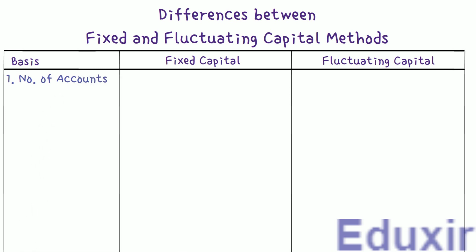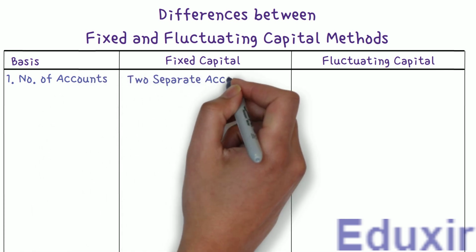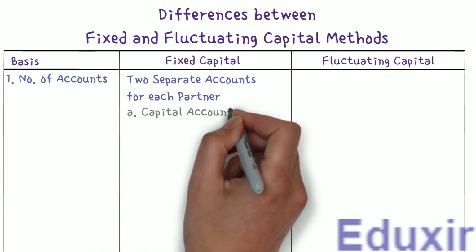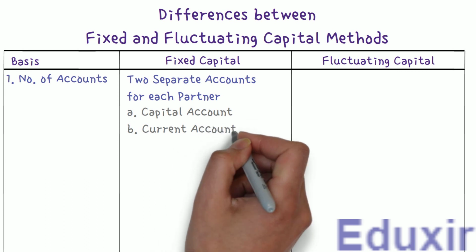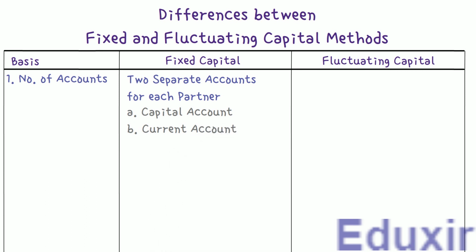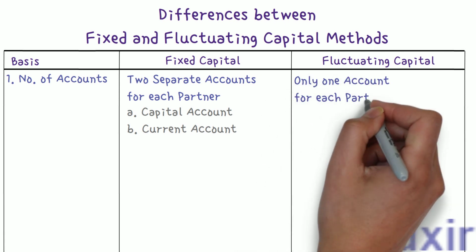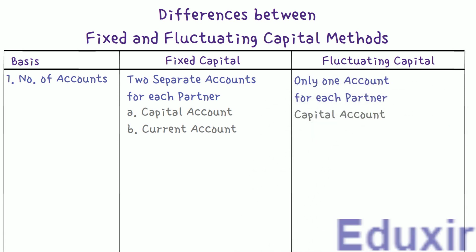In the fixed capital method, two separate accounts, namely capital account and current account, are maintained for each of the partners. So, if there are 4 partners in a firm, we need to maintain 4 capital accounts and 4 current accounts. Whereas in case of fluctuating capital method, only one account, namely capital account, is maintained for each of the partners. So, if there are 11 partners in a firm, we need to maintain 11 capital accounts.